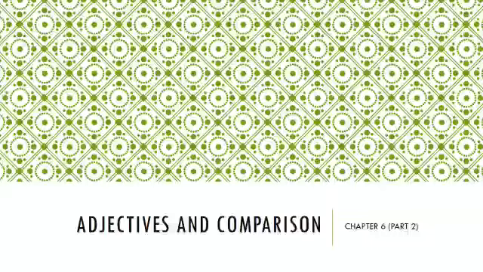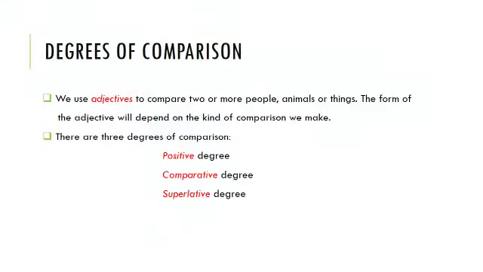This is part 2 of chapter 6, Adjectives and Comparison. In the first video, we discussed adjectives and their different types. In this video, we will discuss comparison and degrees of comparison. Now, we use degrees of comparison of adjectives to compare two or more people, animals or things. The form of adjective will depend on the kind of comparison we make.